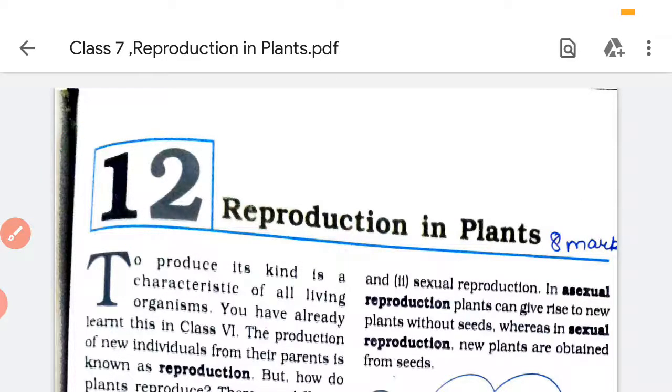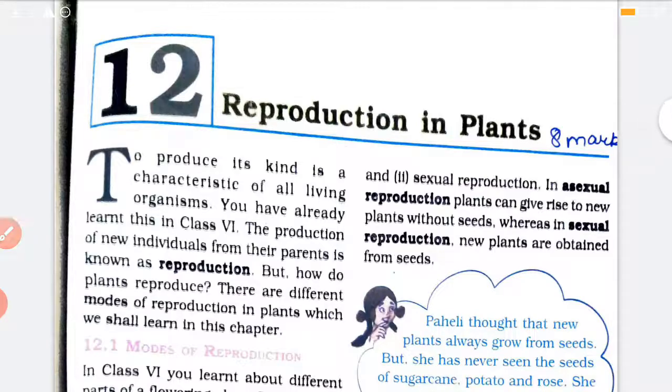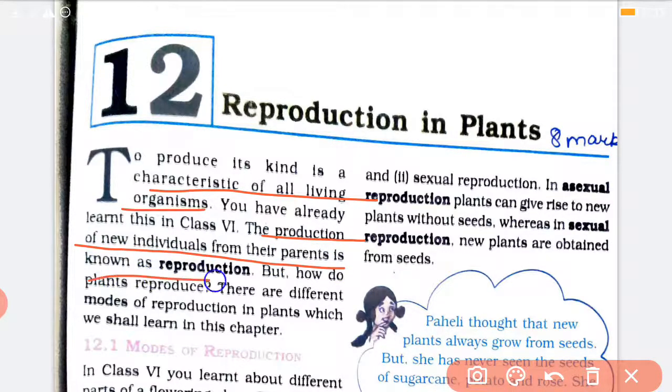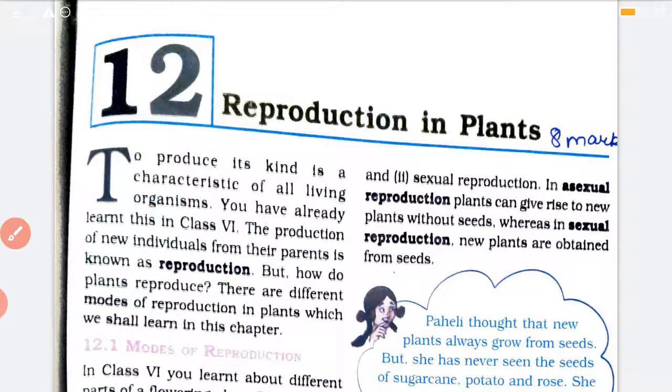So students, in the previous class, in class 6, we have seen few features of living things. Like there are 7 characteristics. Living things breathe, living things need food, living things move, living things respond to stimuli, living things grow, living things reproduce. So one of the characters of all living things is they reproduce. Okay. And what is this reproduction? It is the production of new individuals from their parents. Means when a plant or animal gives rise to its baby of its own kind, it is known as reproduction.